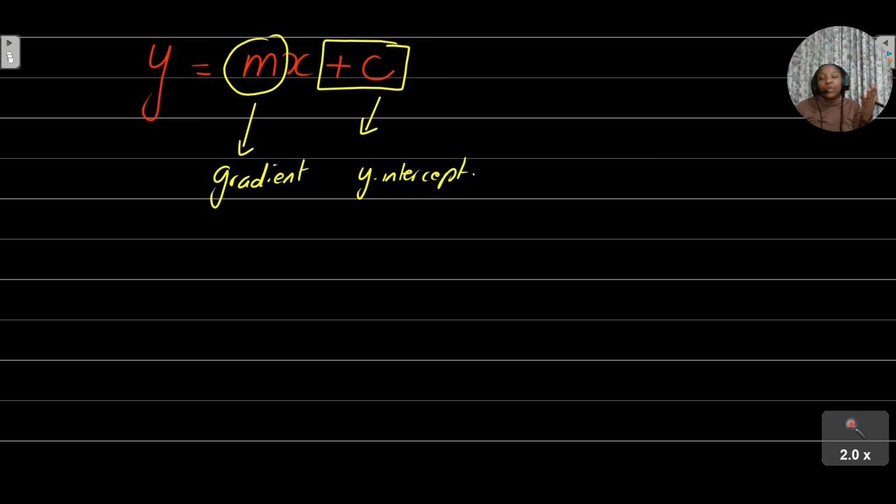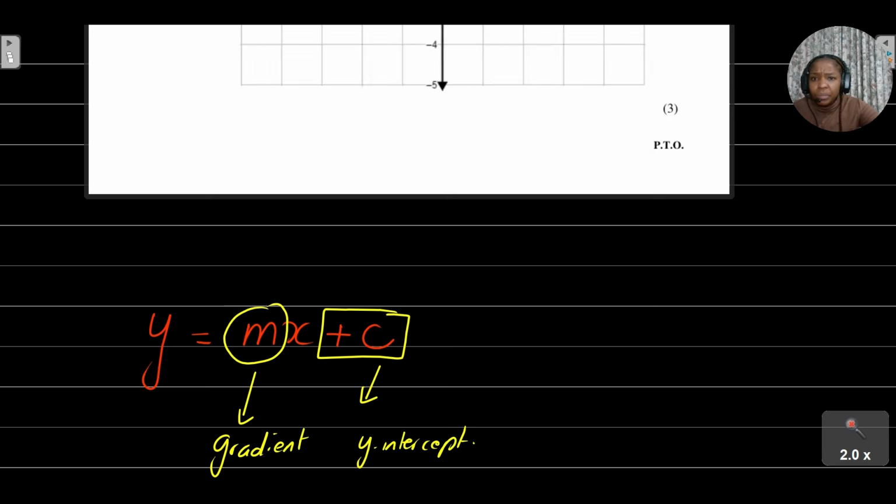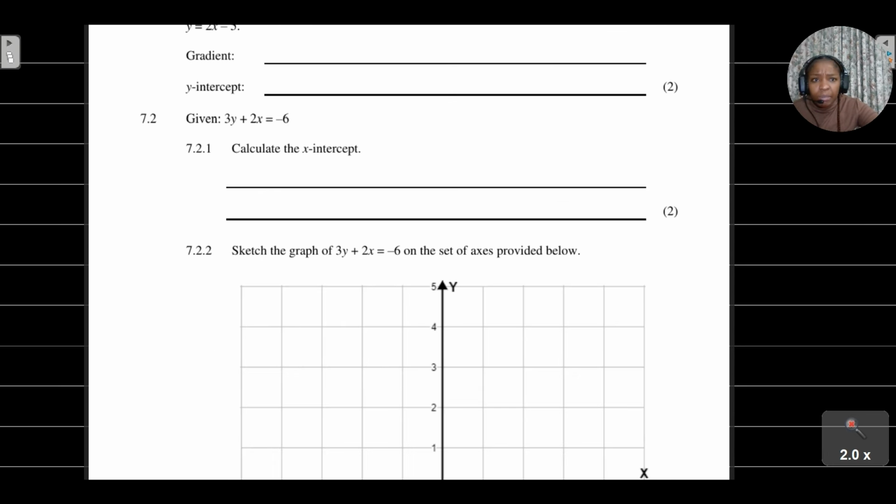If you want to draw your linear graph, and the question is not specific as to which method you should use, you can use the dual intercept method or the table method. But most of the time, if you're given an equation, it's faster to use the dual intercept method. But let's not go deeper into that.